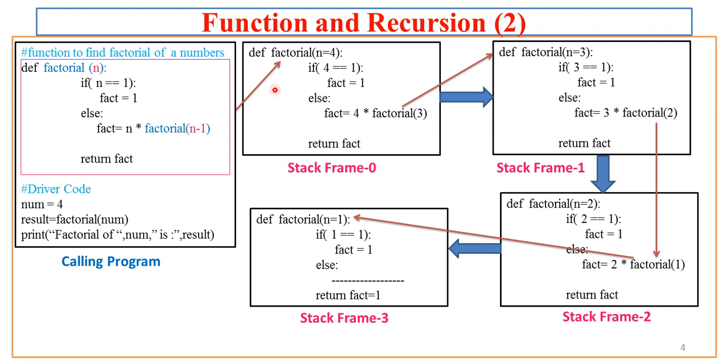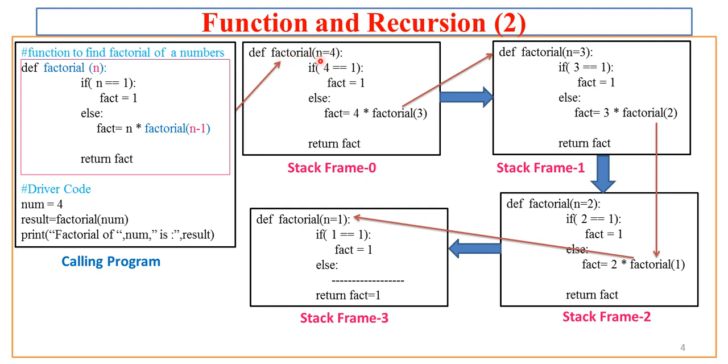So here the entire copy is first generated, and that copy is called a frame. Being the first frame, it is given number 0, because computers internally work with zeros and ones, so the computer starts counting with 0. So though it is the first frame, it is called frame 0. This is stack frame 0. On the system stack, this frame is placed, or pushed, and once that frame is generated, execution starts.